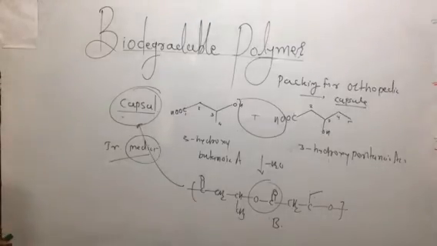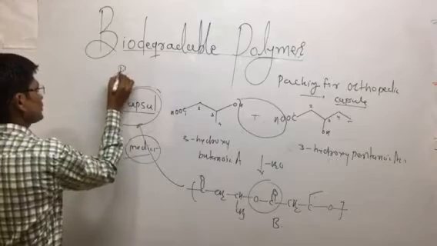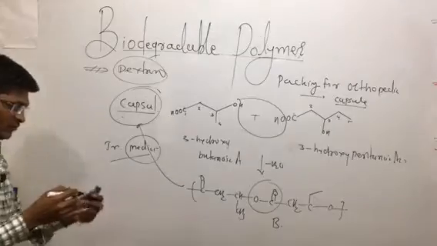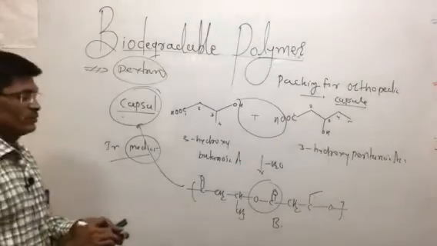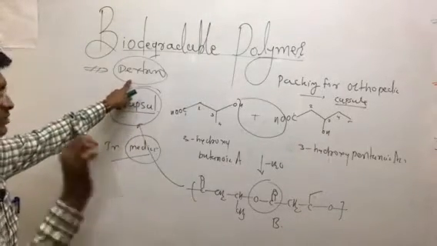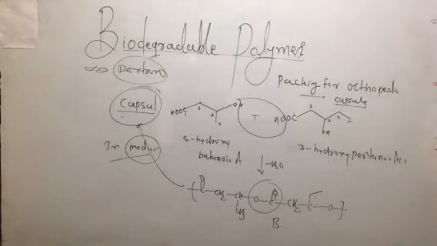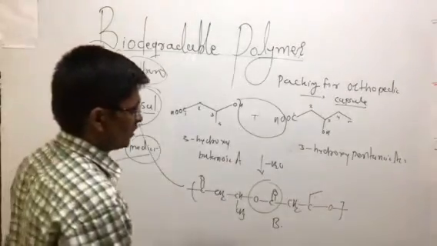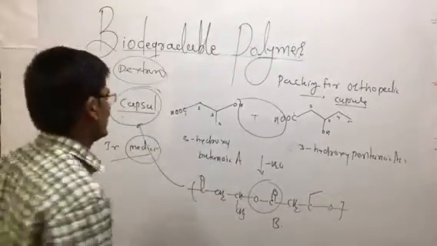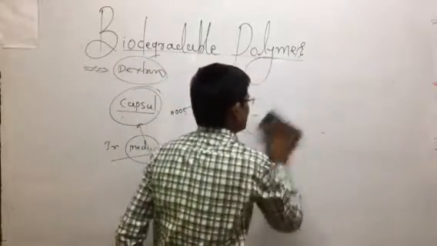Another type of biopolymer that is an example of a biodegradable polymer is dextran. Dextran is the first polymer which was used as a biodegradable polymer. Another example is polyglycolic acid and polylactic acid, which are examples of biodegradable polymers.